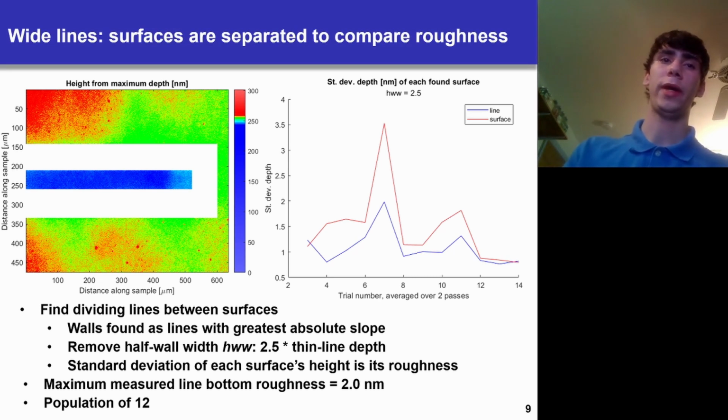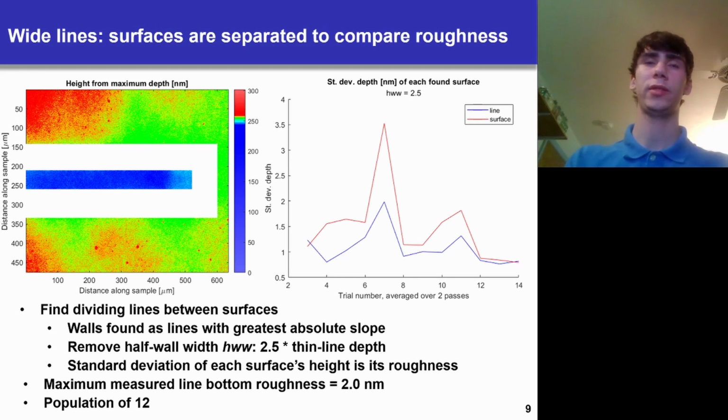So we remove by a half-wall width scalar, which is defined as 2.5 times the thin line depth. Testing different scalars, this 2.5 was found to be the most successful in separating out the two surfaces without collapsing the middle surface, the line bottom surface, too far. You can then measure the roughness of each surface as the standard deviation of its height. The maximum measured line bottom roughness from our data set of 12 was 2 nanometers.